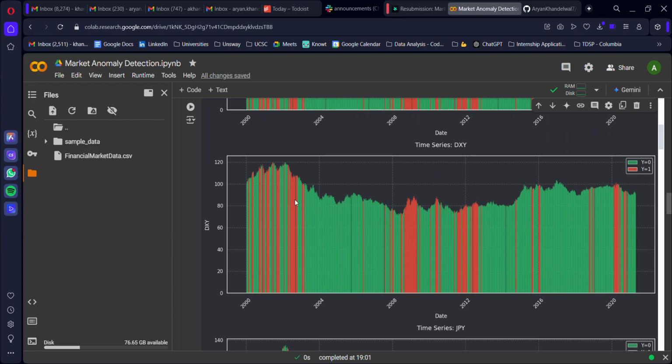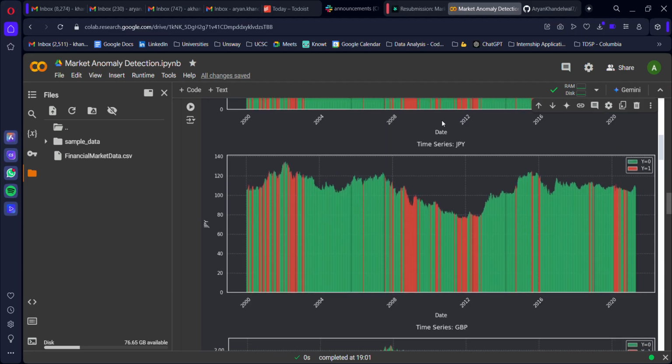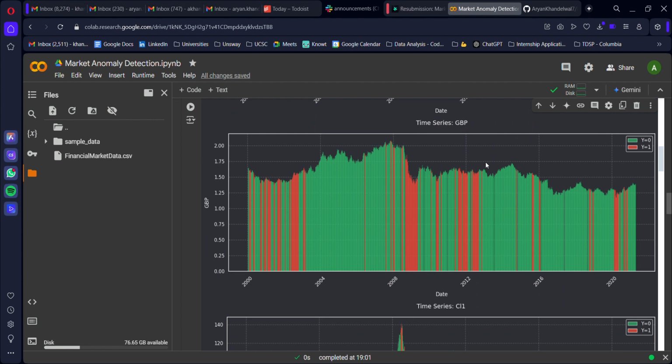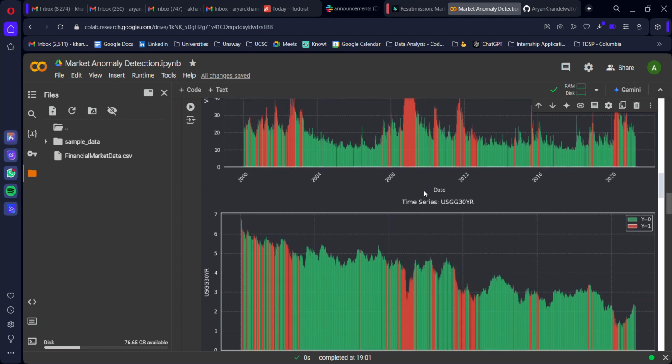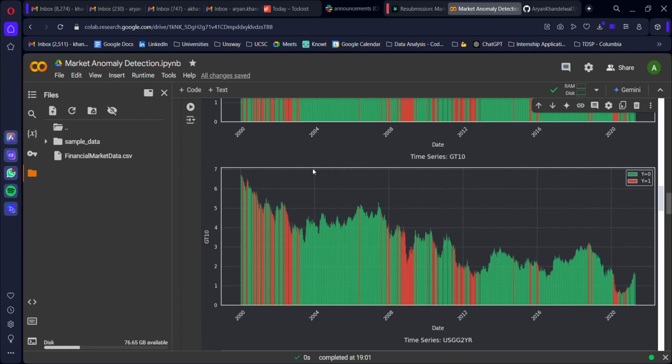So you can see that the number of anomalies that have occurred around the period of 2009, which was known for the financial crisis, can be directly seen, and you can also zoom into that with the particular metrics given over on the right as well. And you can also further see what is happening with Japan's index, and the Great British Pound, and various other indexes. Everything is directly given over here with all the data that has been provided via the CSV file.